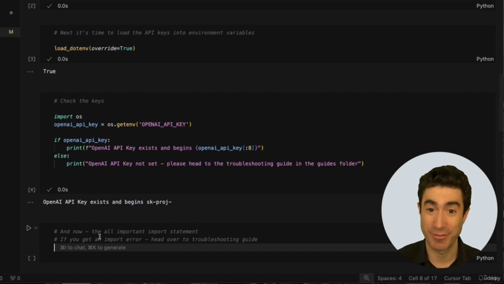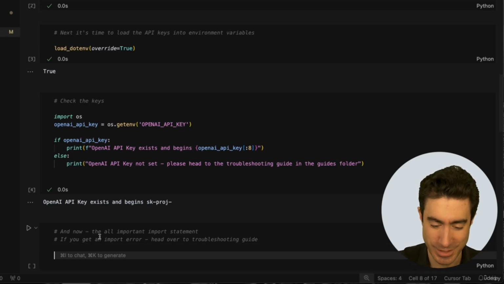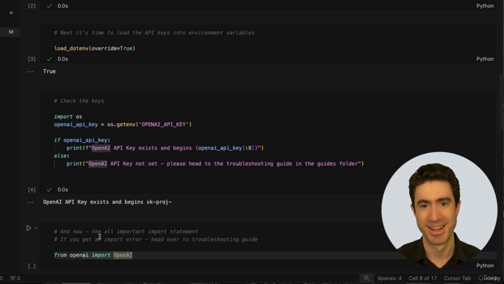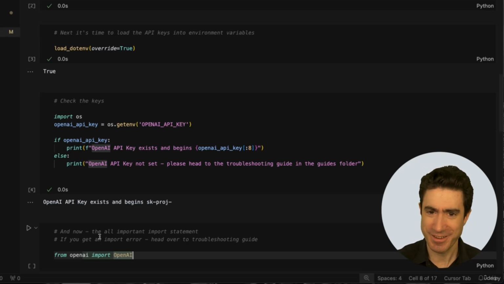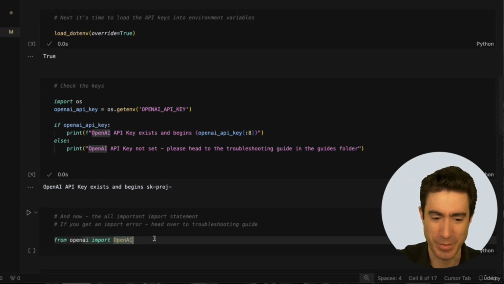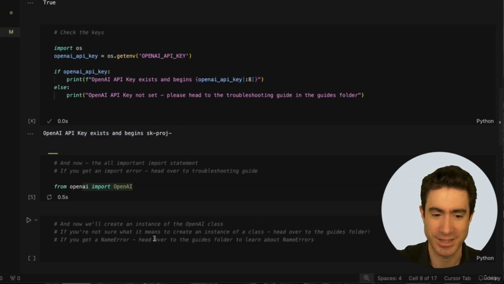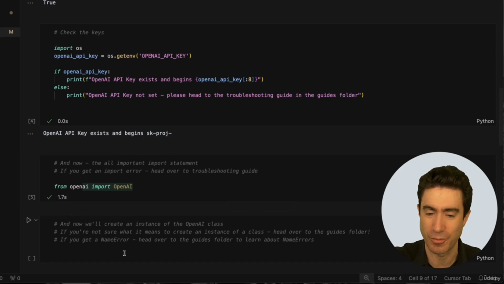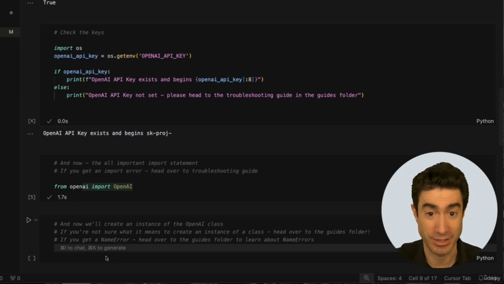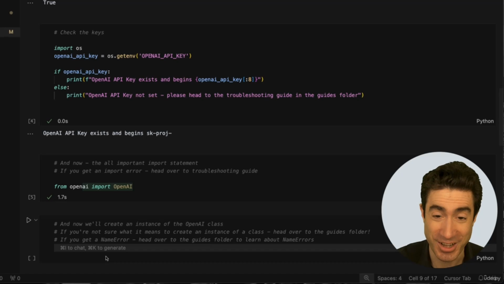Okay, and now we have a super important import statement, and it looks like this. From openai import OpenAI. So if that seems weird to you, why is one in lowercase and one not, anything like that, again, go to the guides. They'll explain the difference between classes and modules and all the rest. But we are now going to execute this. And if this gives you any problems at all, then that might suggest a problem with your UV environment. Troubleshooting guide, and always contact me if you get stuck in any way. I'm here to unstick you.